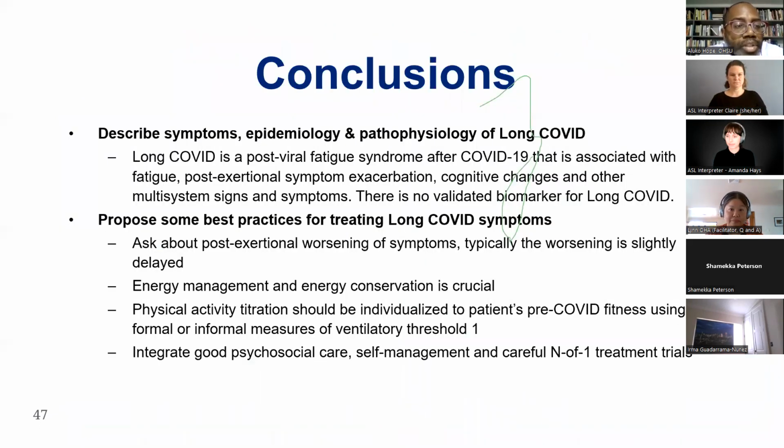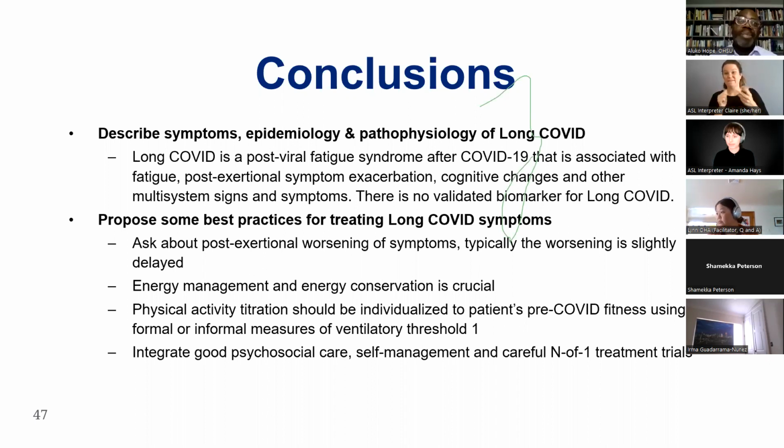Right, so we've gone over some of the symptoms, and what I would argue is that energy management and energy conservation is the one thing that we know to work well to prevent the crashes and burns and to really help the body build the energy system back up. And that comes with physical activity titration based on our ability to assess what their energy ceiling is at the moment that they're being seen by the clinician. But really integrating good psychosocial care, learning about the illness, learning about your attitudes and your beliefs and being explicit about them. And then in specific instances, talking with your clinicians to really try a few things here and there.